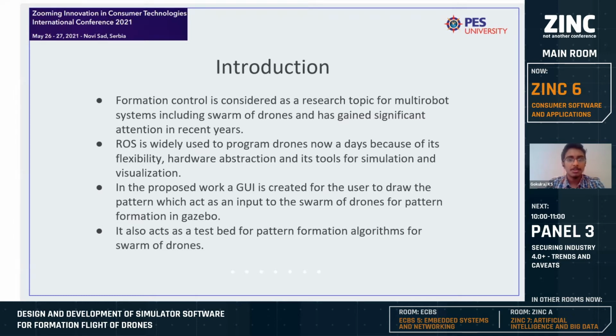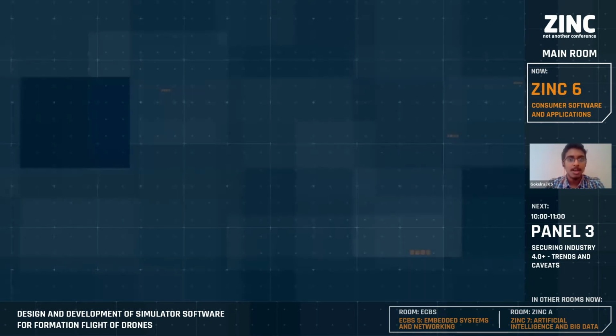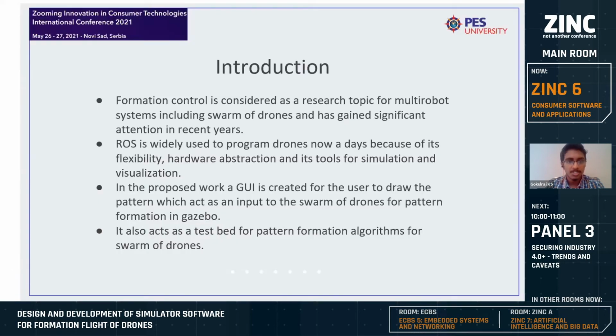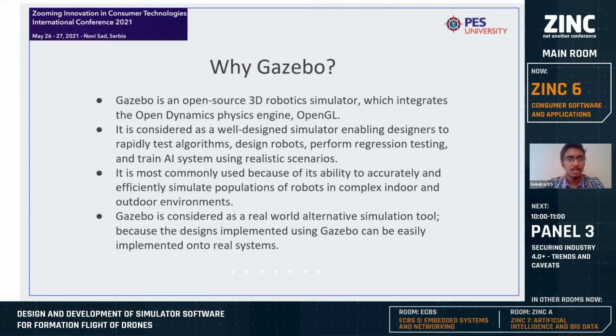Now, ROS is widely used to program drones because of its flexibility, hardware abstraction, and its tools for simulation and visualization. So we thought to create a GUI-based simulator where the user can draw whatever he wants, and the swarm of drones will form that particular shape in the air in simulation. We also thought to make this GUI in a way that anyone can test their algorithm using it. We used Gazebo as a simulation software.